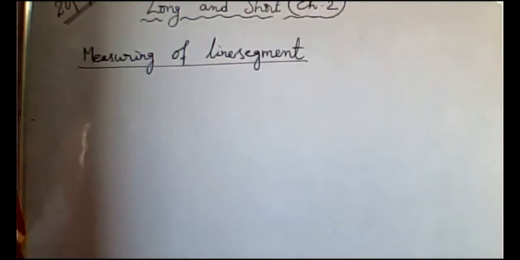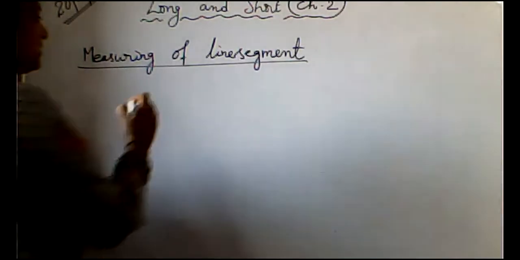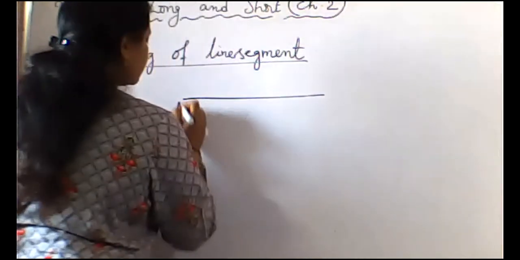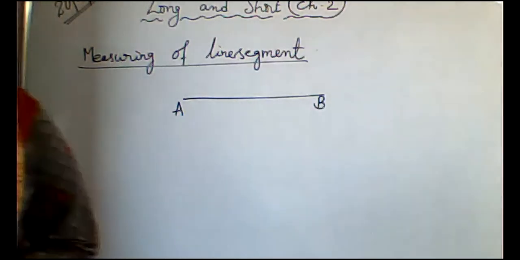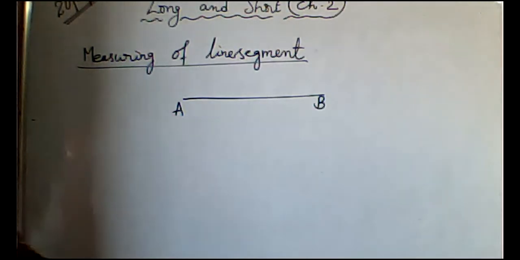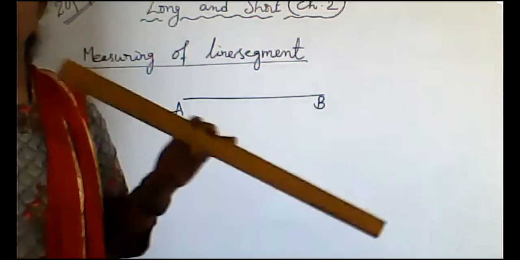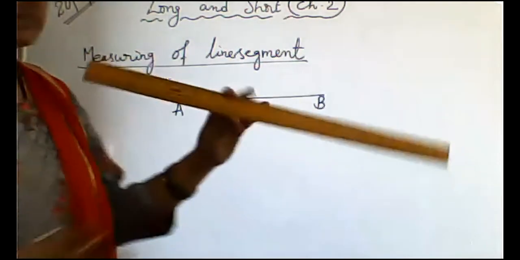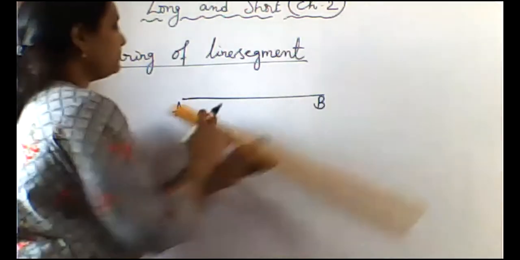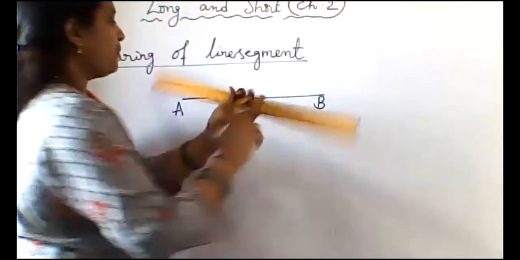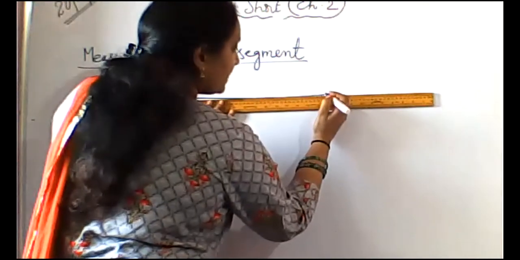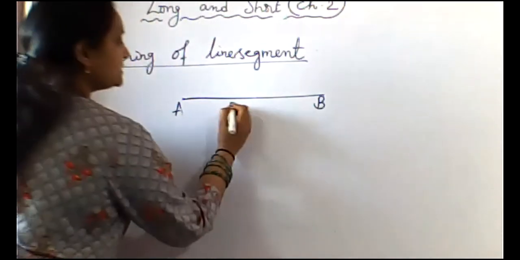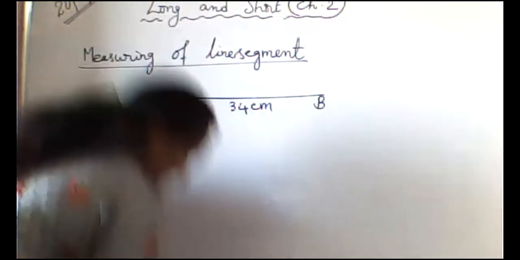Measuring a line segment. How do we measure a line segment? A line segment has a definite length. This AB is a line segment. Not only AB, we can give another name also, PQ. Taking a scale, the point should be at 0, and where we get 34, the line segment is 34 centimeters.